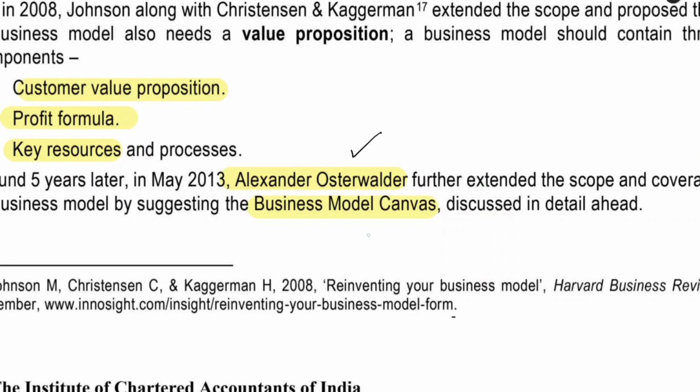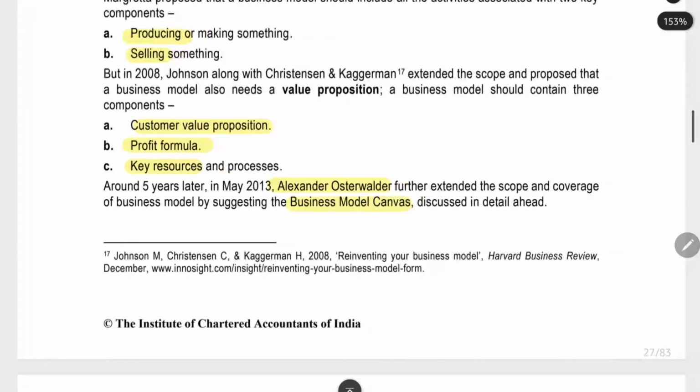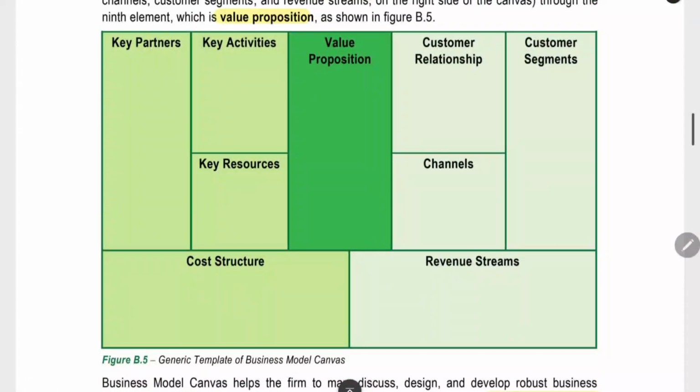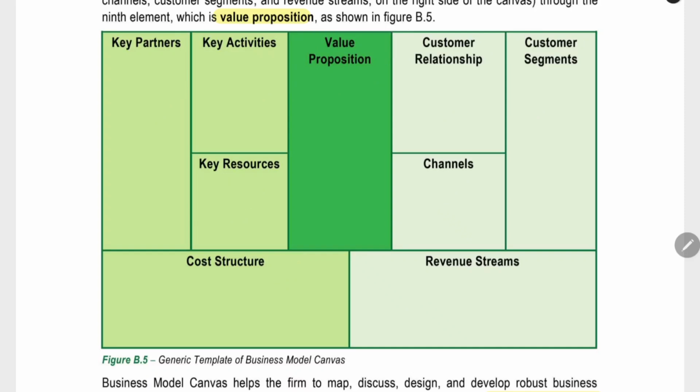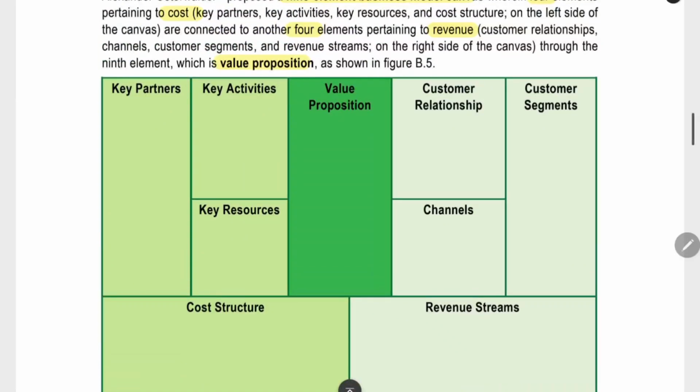Osterwalder's business model canvas. He created the business model canvas which contained 9 elements, which you are going to see here. Value proposition, cost structure, revenue stream, channel of distribution, customer relationship, customer segment, key resource, key activity, key partner. And in the center of all this, we have the value proposition. What value we are giving to the customer. These are all the elements in this 9-element business model canvas.